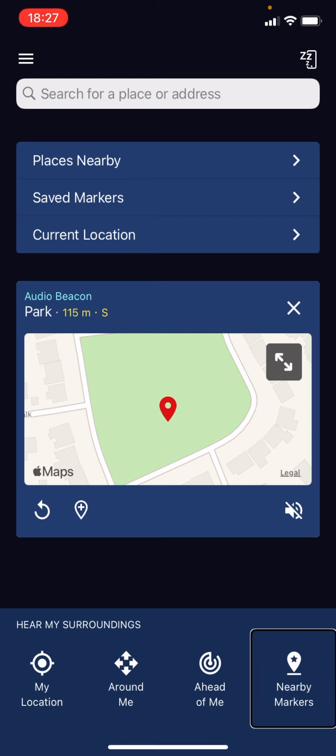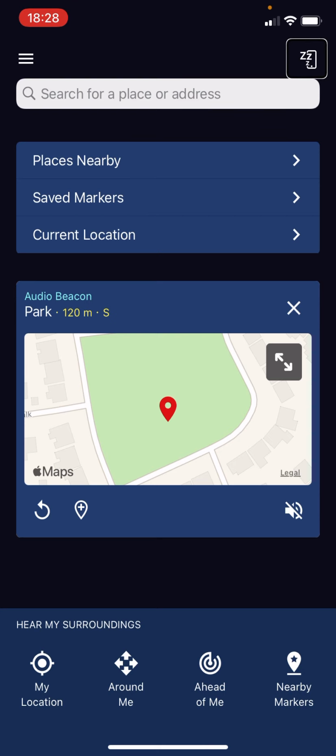Nearby markers. Double tap to hear about nearby places that you have marked. And as the voiceover says, double tap to hear about nearby places that you have marked. If I have marked any nearby places, I can double tap here and it will actually call out the places that I have previously marked.